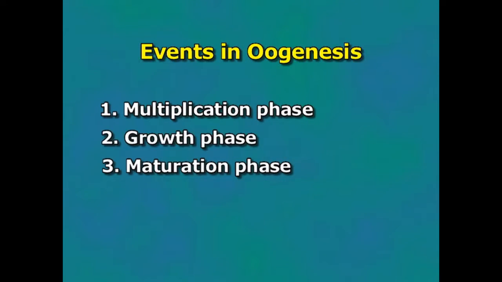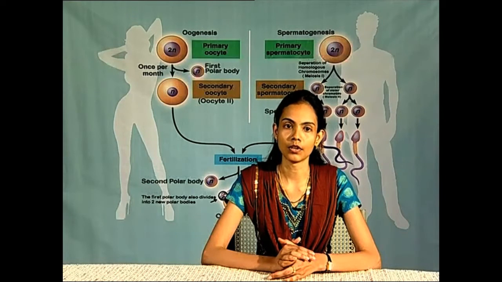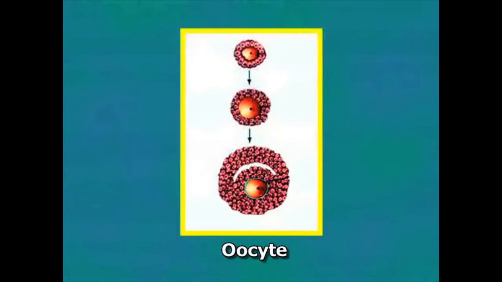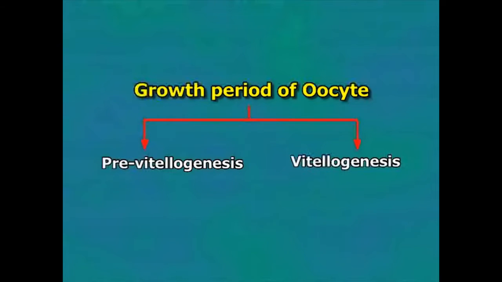Growth phase. The growth phase plays a bigger role in oogenesis compared to spermatogenesis. During oogenesis, the first meiotic division starts and synthetic activity in the nucleus and cytoplasm is carried out. Due to this activity, the oocyte increases greatly in volume and size. The growth period of the oocyte is divided into pre-vitellogenesis and vitellogenesis.